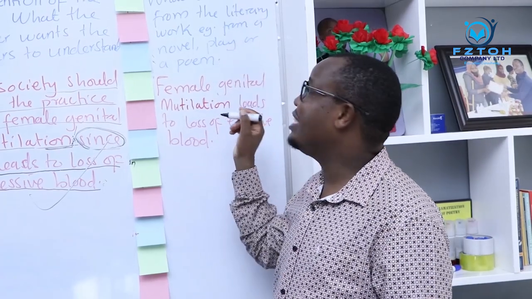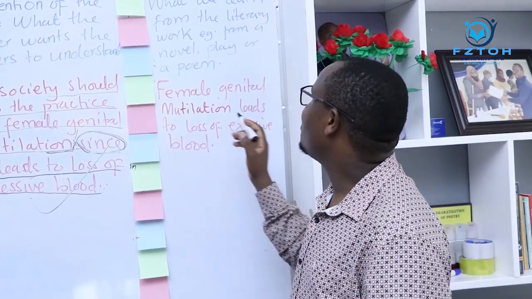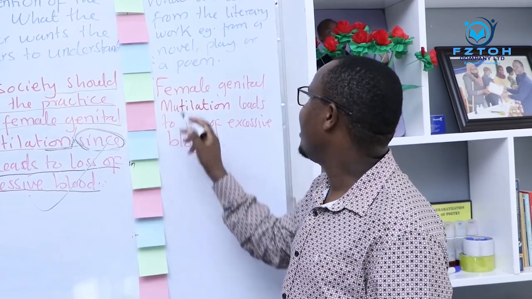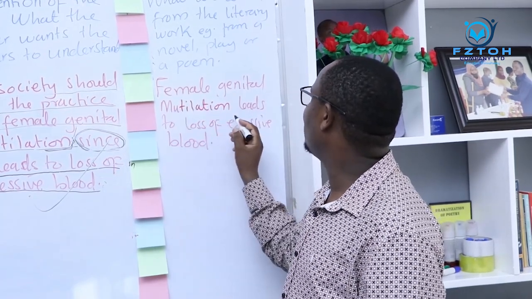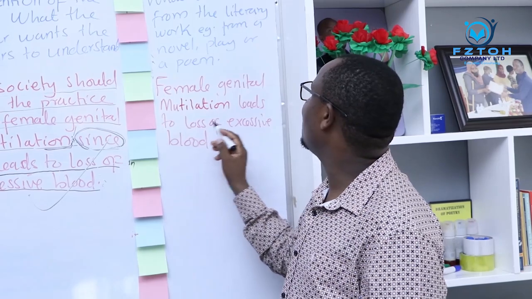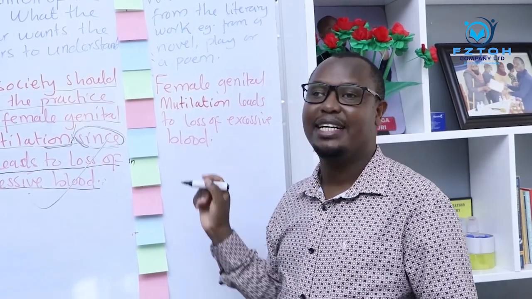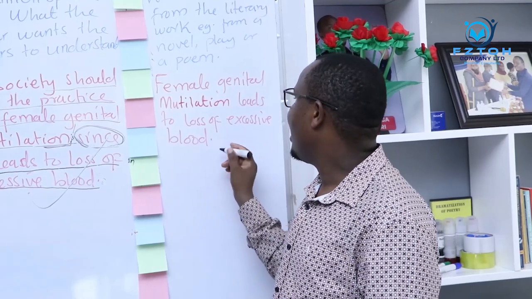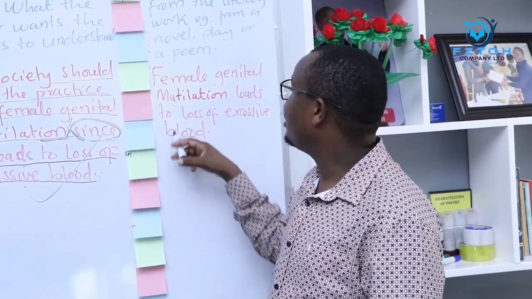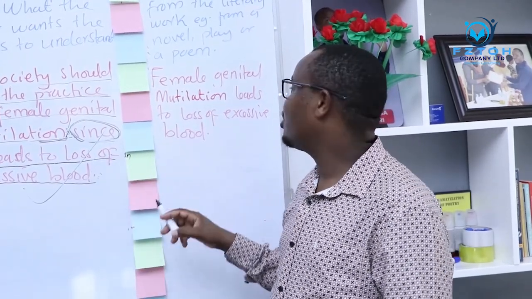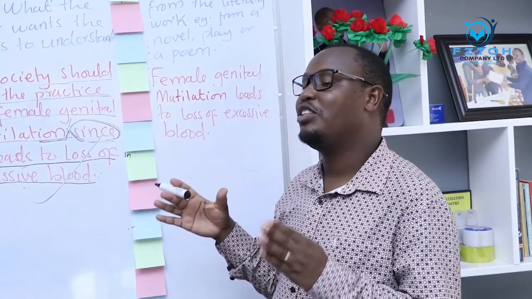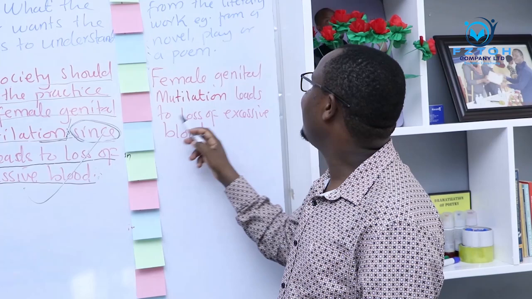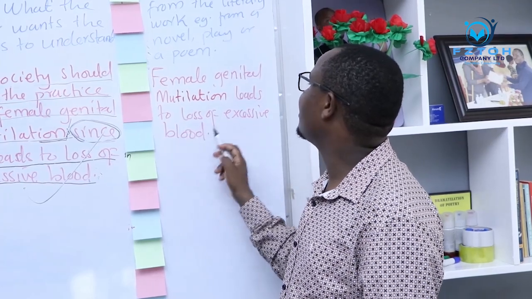But when stating the lesson, you see it is just this part which is taken: female genital mutilation leads to loss of excessive blood. This is a lesson. It's not a message. This is a lesson, which is part of the message. And so it's very simple when you want to get a lesson. Female genital mutilation leads to loss of excessive blood.